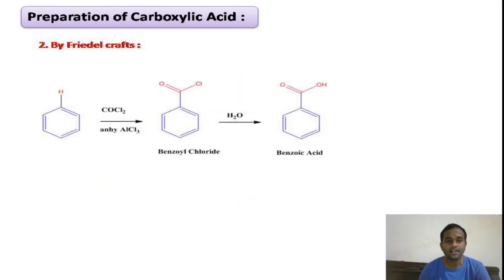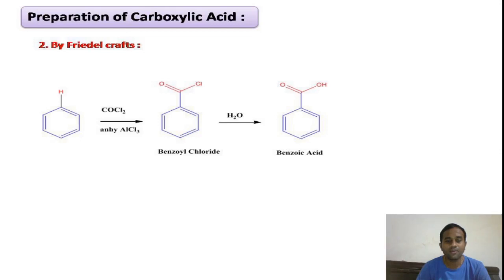Coming to the second method, that is by Friedel-Crafts reaction. Friedel-Crafts reaction is an example of electrophilic substitution reaction. Here benzene undergoes Friedel-Crafts acylation reaction, in which we have taken carbonyl chloride in presence of anhydrous aluminum trichloride. This anhydrous aluminum trichloride is the catalyst which is used to generate the required electrophile.